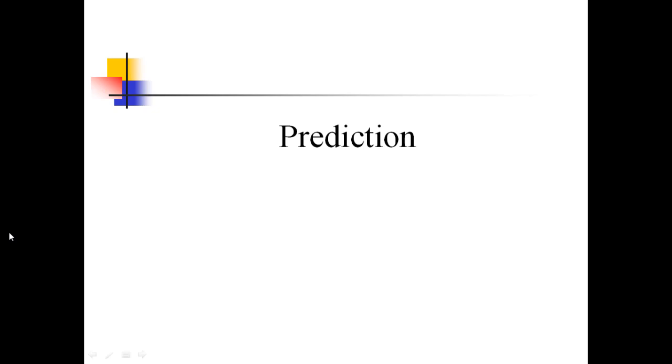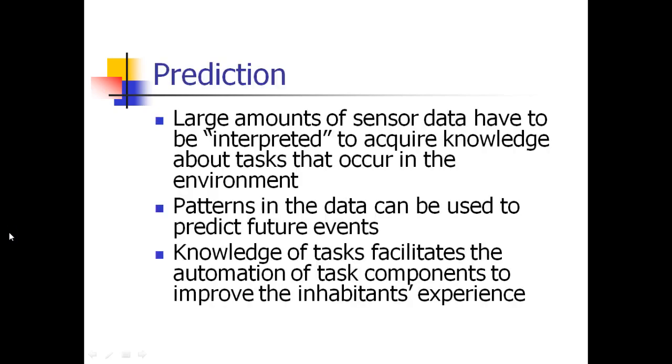What does prediction mean? Prediction is nothing but a large amount of sensor data being interpreted to acquire knowledge about the task. Huge numbers of sensors are used to collect data from various resources. That is given as the environment. Those data are used for calculations and to predict the future, what will happen next.